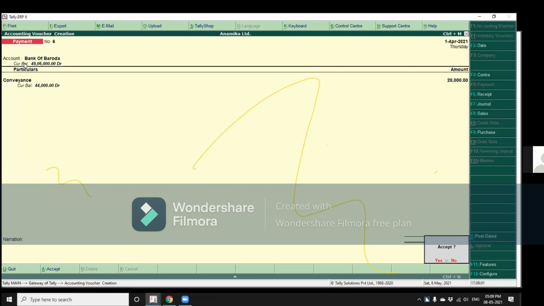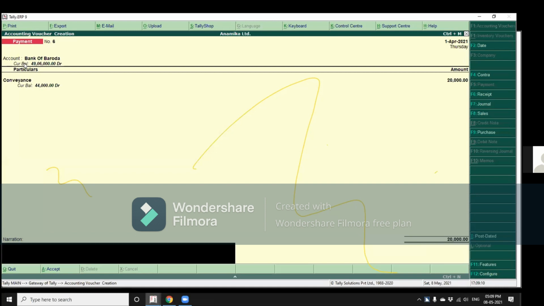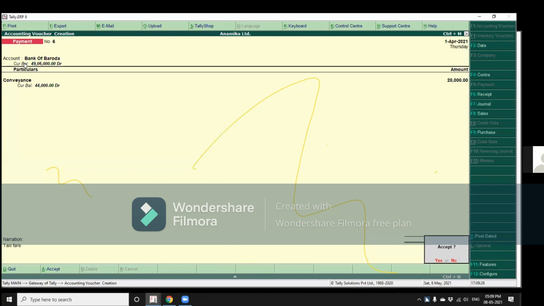So one small trick that I found out is when you hear this sound, this accept or reject, if you press Shift Tab once, you land up in the narration field where you can type the narration. So let me type, say, taxi fare. And I'll press Tab to accept.